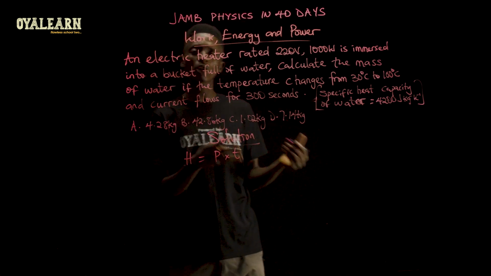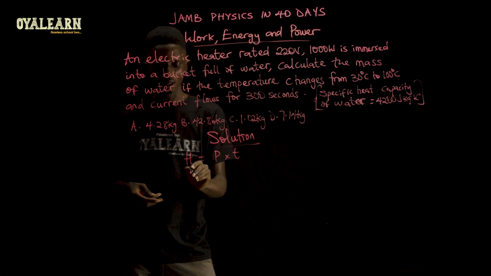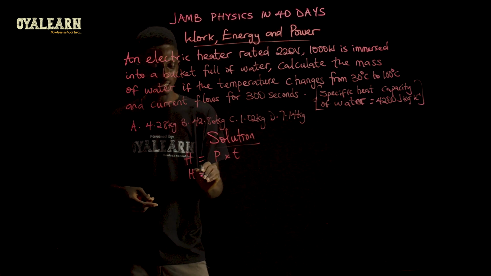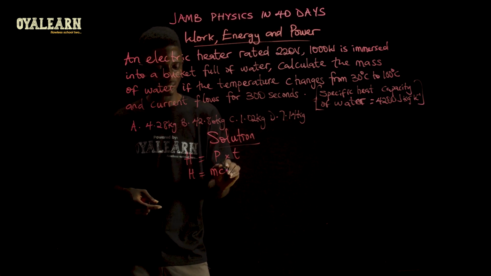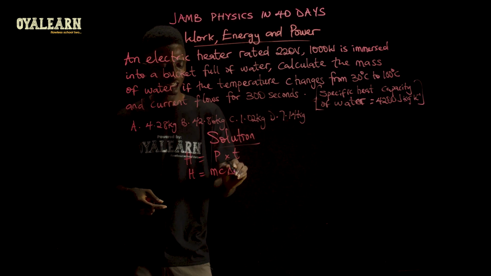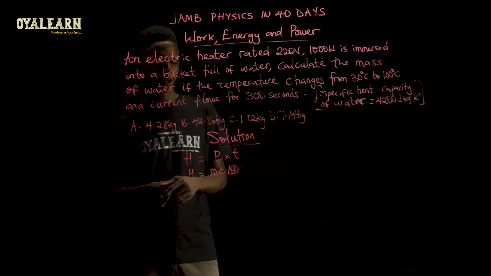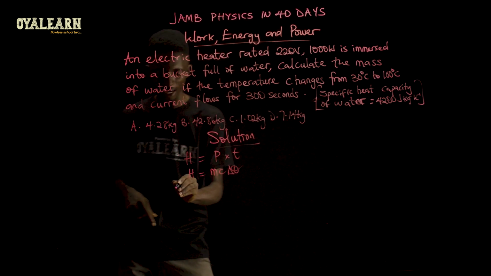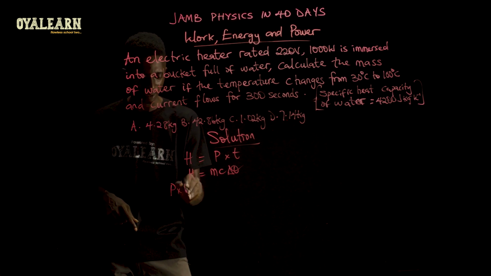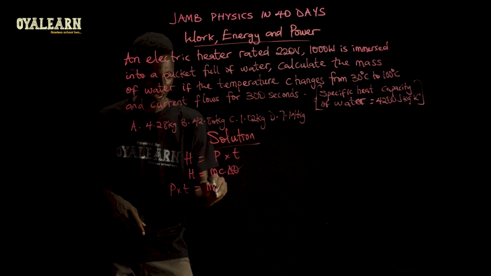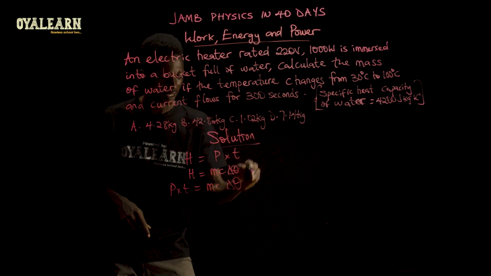And from the method of mixtures, we also know that heat energy is given as mass times specific heat capacity times change in temperature. So when we equate these two together, we'll have power times time equals mc delta theta.